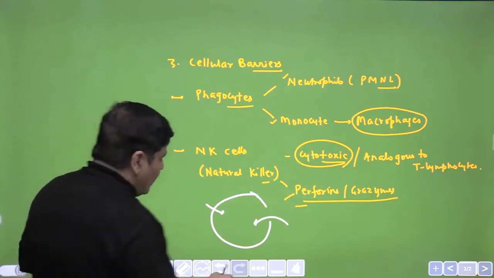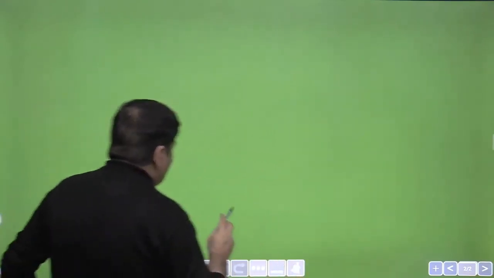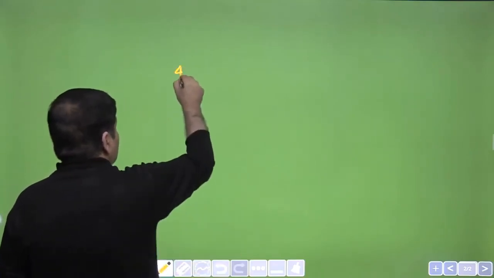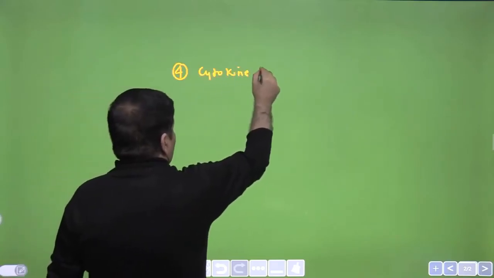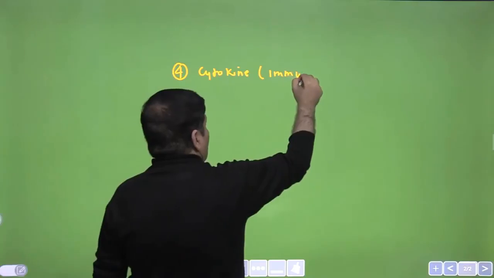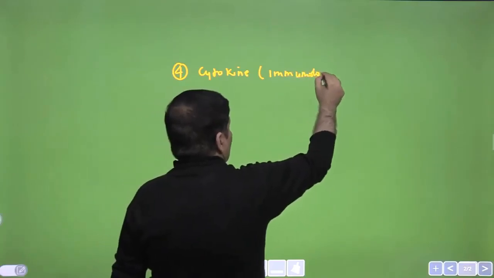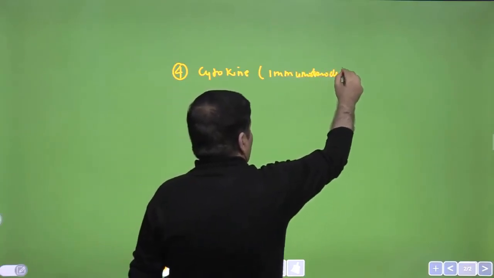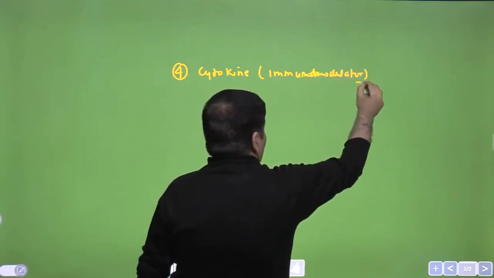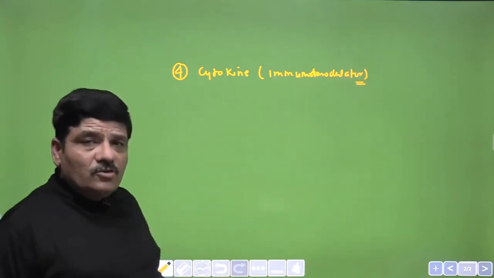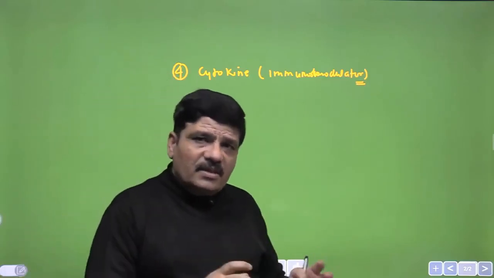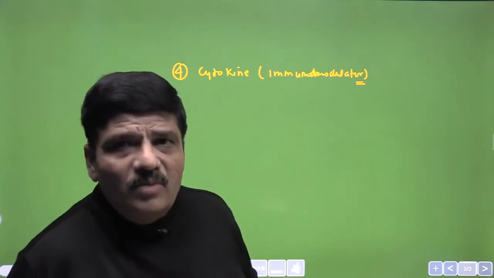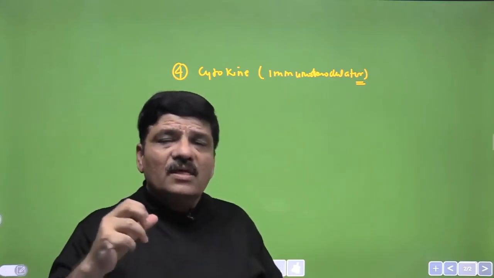The final type of barriers that are present in your body would be the cytokine barriers, the immunological barriers. That means we are talking about immunomodulators. So cyto is a cell, kine is a chemical. So any chemical that is secreted by a cell that has an effect on the immune system of the body would be called a cytokine.